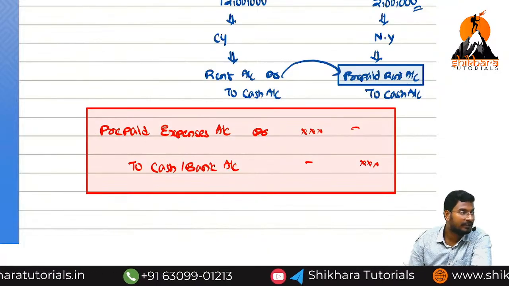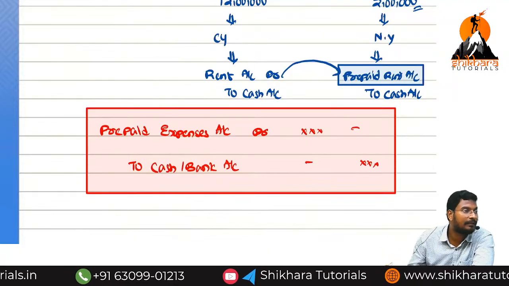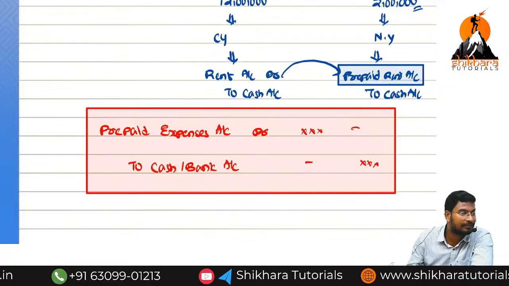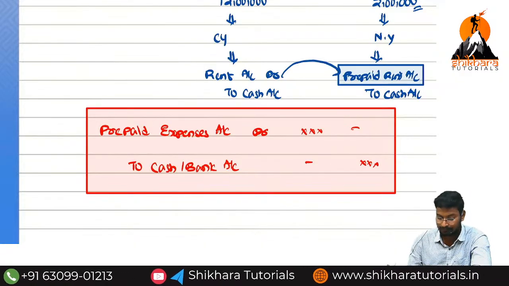In order to differentiate the current year expenses and next year expenses, we put prepaid before the expenses. So this is the overall conclusion.